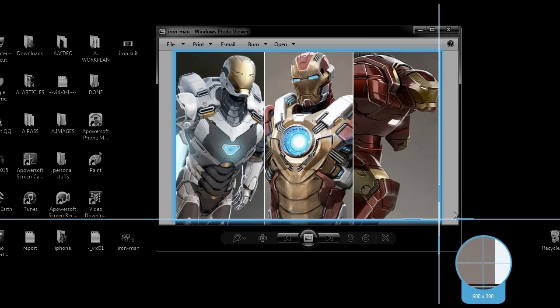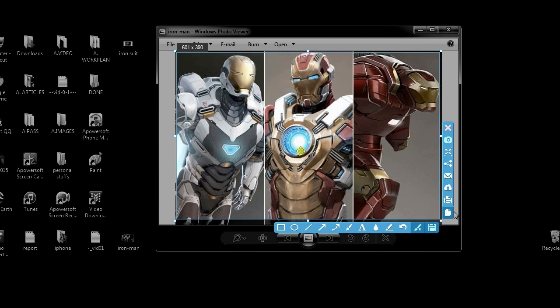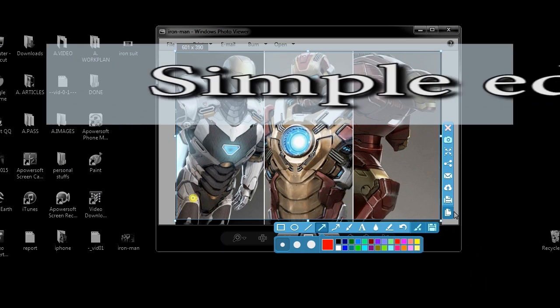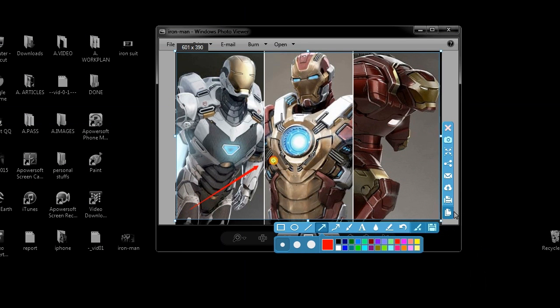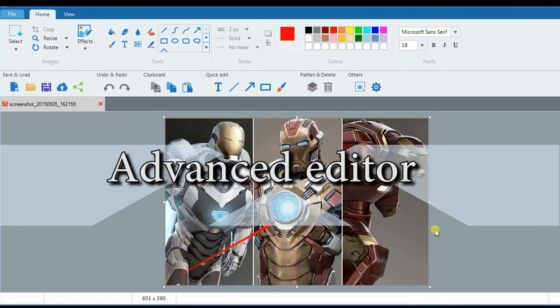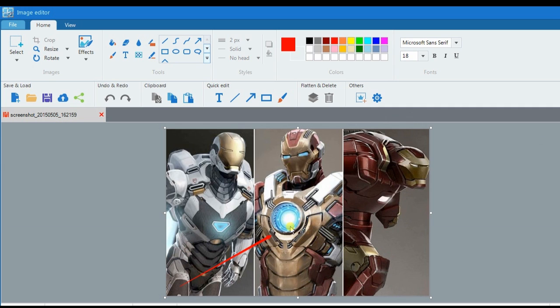Now drag the crosshair along the image to capture, then release the mouse. A simple editor will appear, and you can begin with your editing. If you wish, you can also use the tool's advanced editor, where you can add annotations and effects.